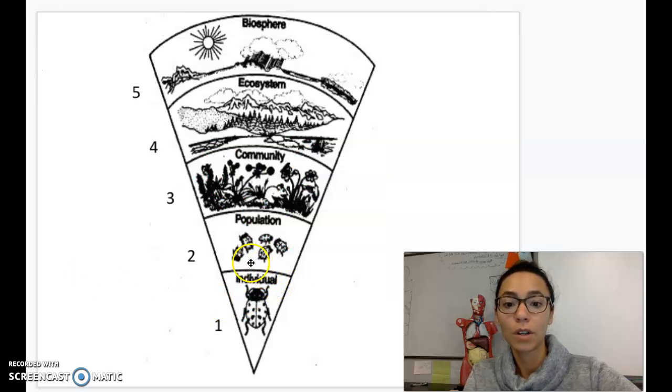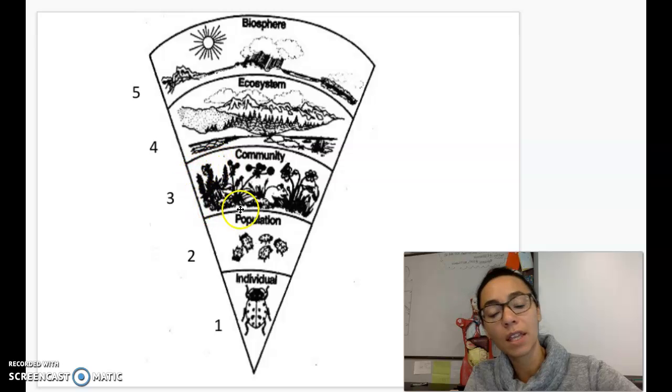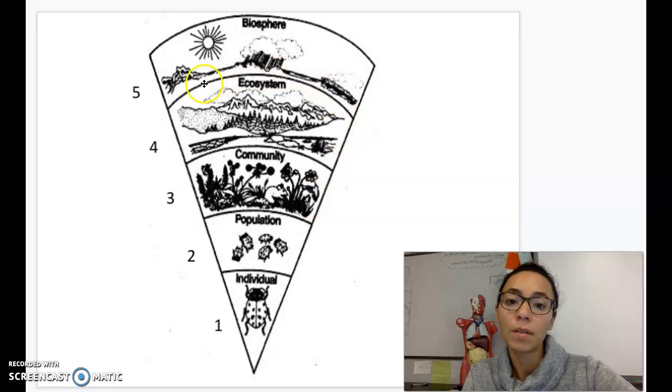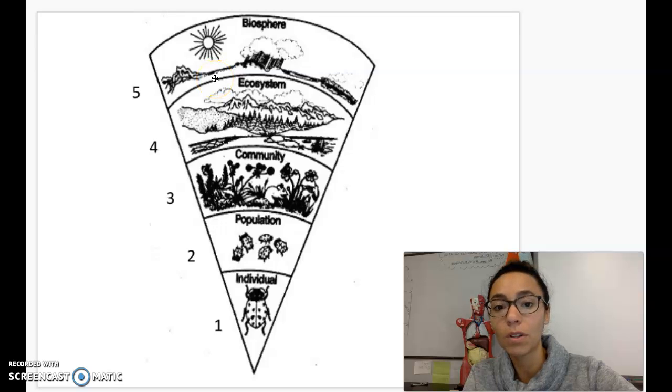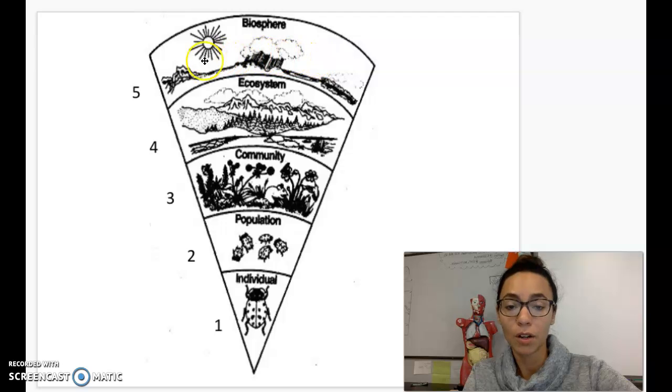Okay, so we started with the smallest level of study, and that's the individual organism. So here we have one bug, ladybug. Population is many ladybugs, right? The same species. Community is all the other living things that live in that area, other populations. Ecosystem is all the living and non-living things in an area. Biome's not on here, but a biome would be similar ecosystems in different parts of the world. And then the biosphere is just the place on Earth where all living things exist.